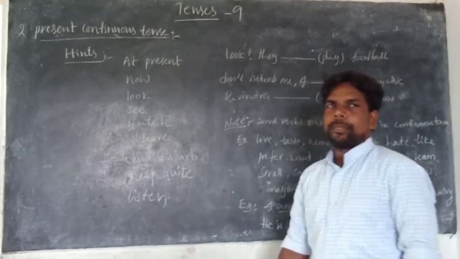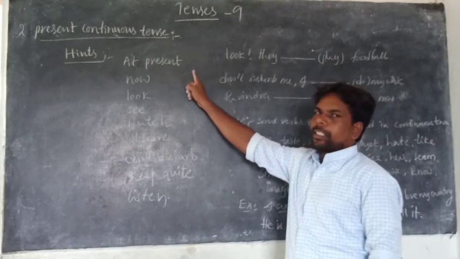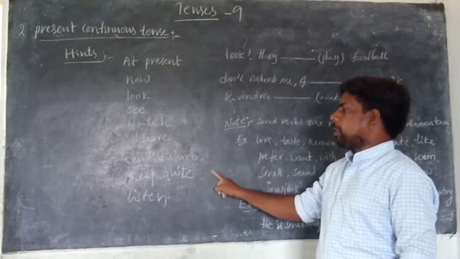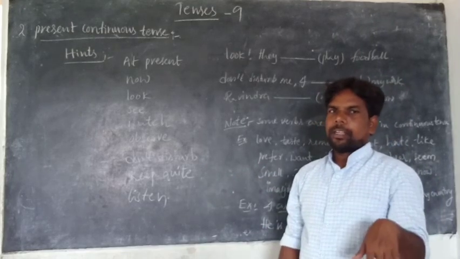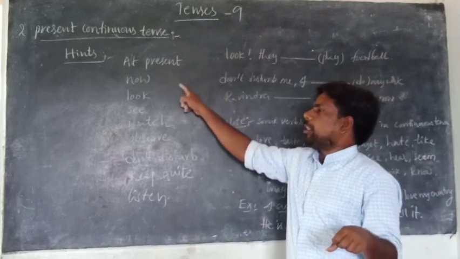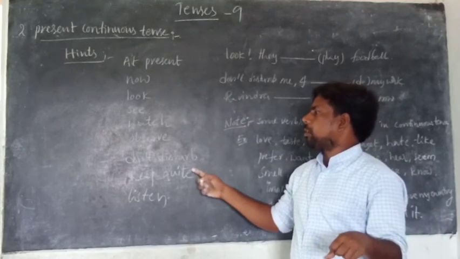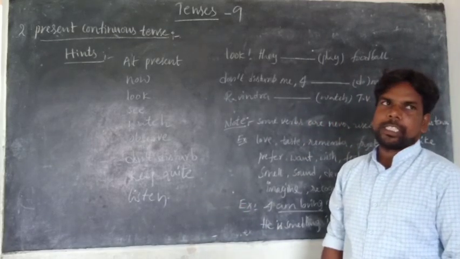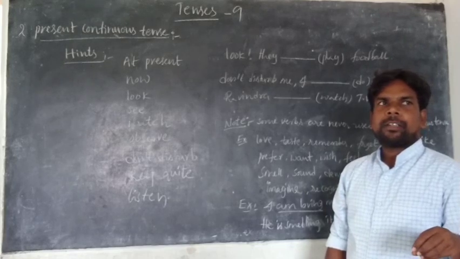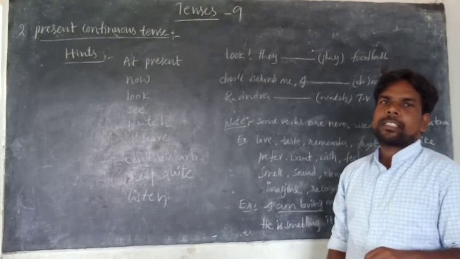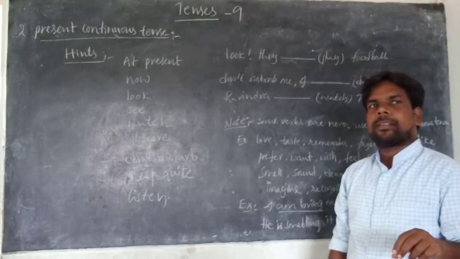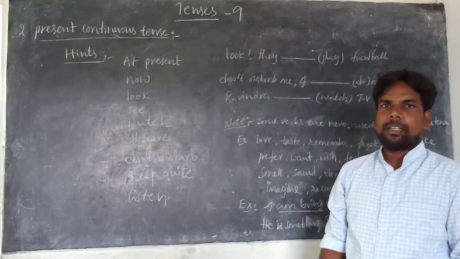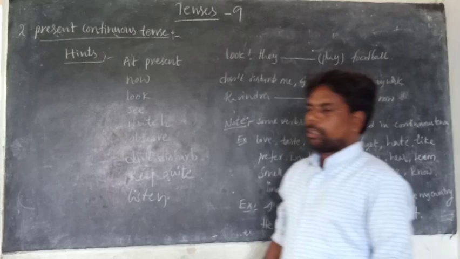We have hints in present continuous: at present, now, look, see, watch, observe, don't disturb, keep quiet, listen. At present and now have the same meaning. So these are the hints of present continuous tense. When there is one of these words in the sentence, that sentence is in present continuous tense. No doubt at all. Is it clear? Come to the examples now.